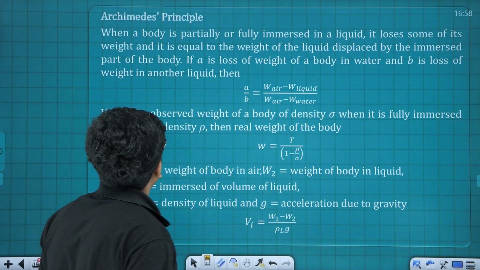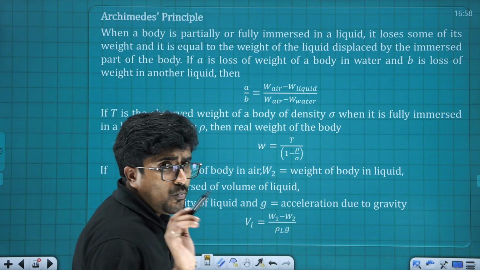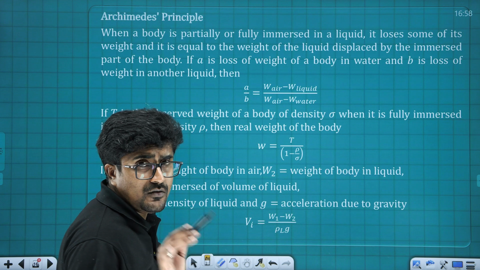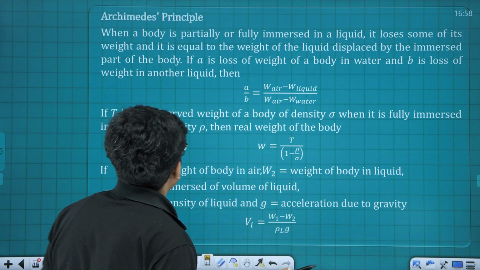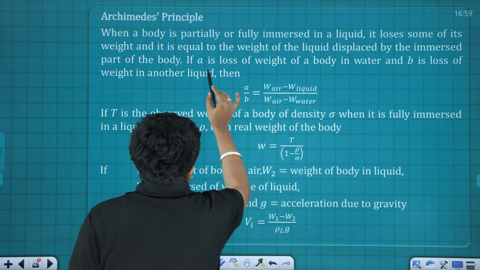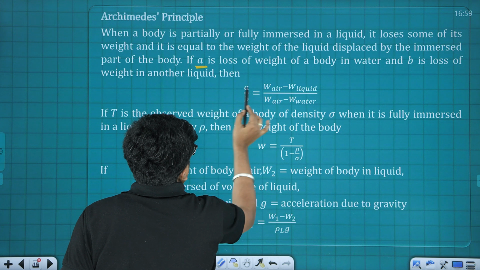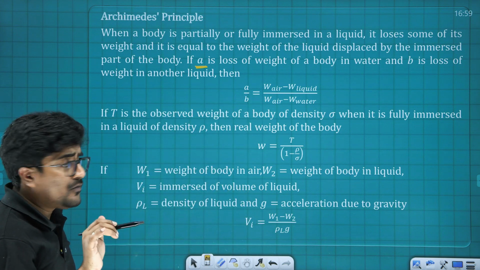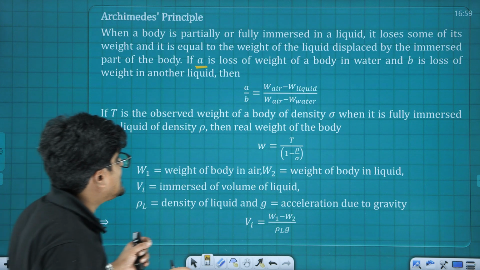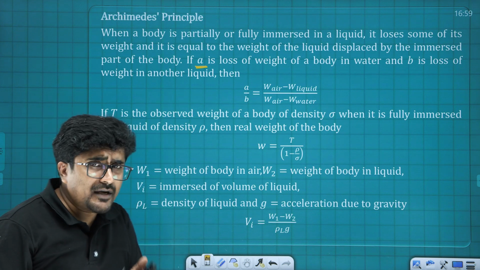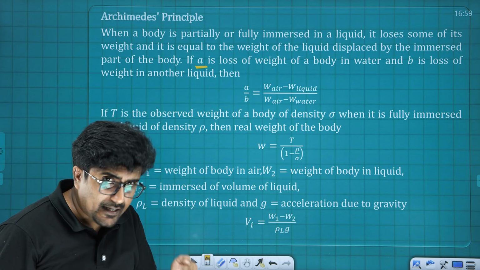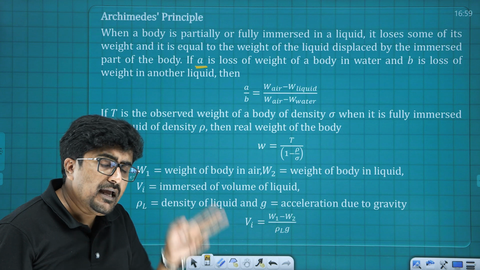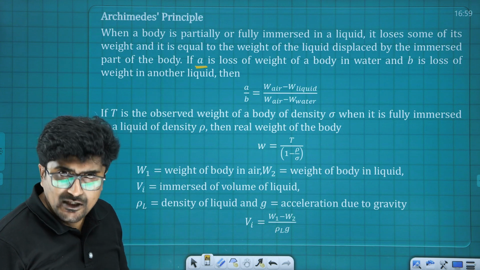We are having two cases: case number 1, marked as A, and case number 2, marked as B. Here I am having a body which is weighed in air, and in the second case it is weighed in a particular liquid.